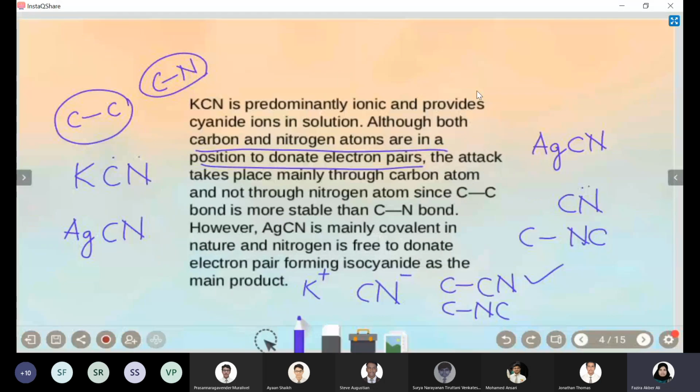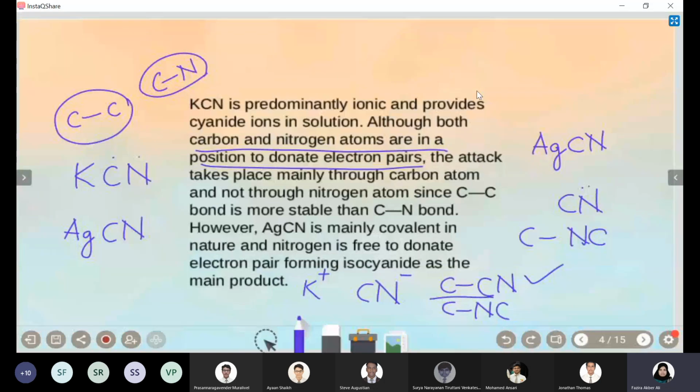Can you explain the bond again for KCN? See, KCN is an ionic compound. So you know that during a reaction, an ionic compound splits as K plus and CN minus, right? Because of its ionic character, both carbon and nitrogen can make a bond. Both can act as a nucleophilic center, but the resulting product will be more stable if the bond is between carbon and carbon.